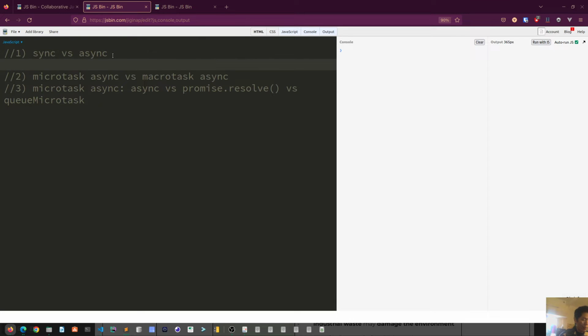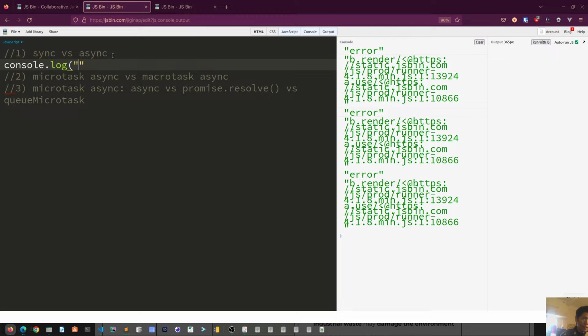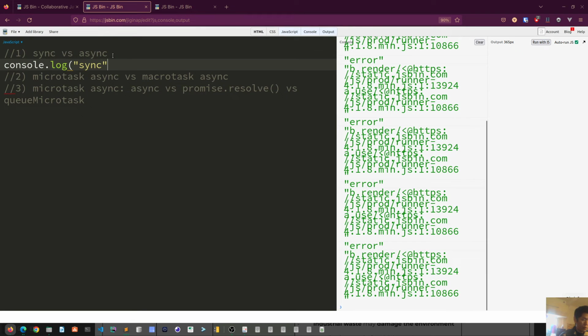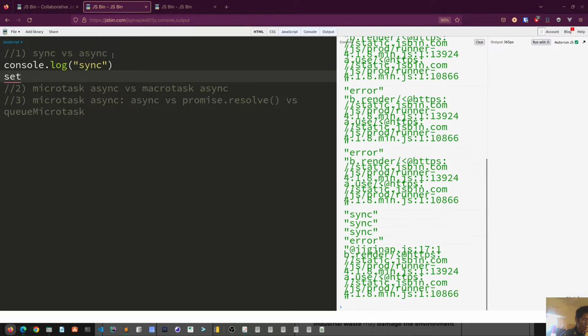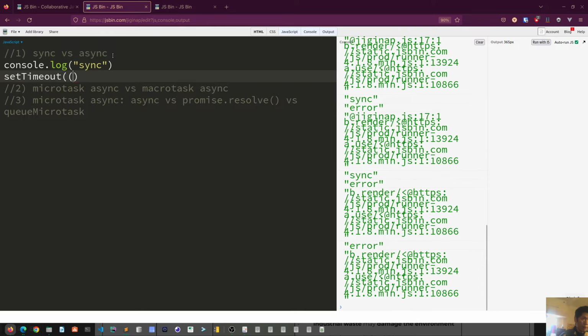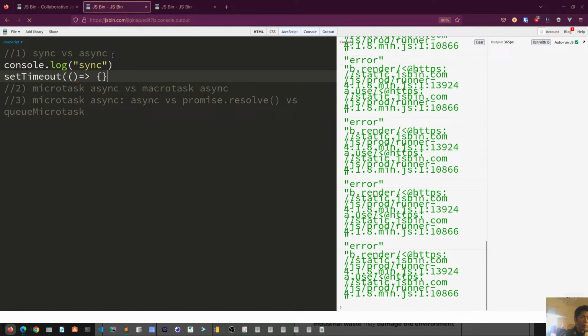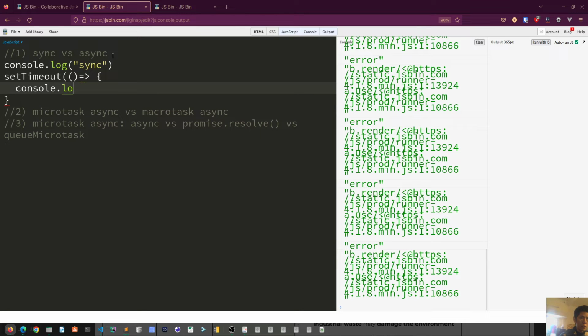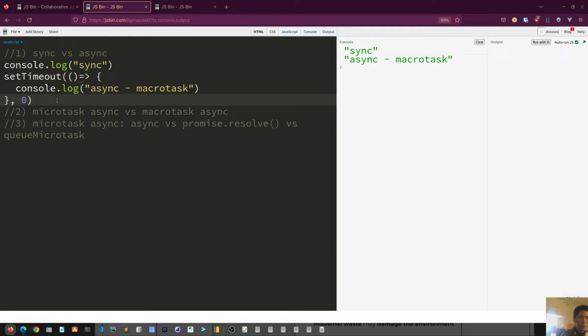So I have a very simple console log, and we know that's sync code. Then I keep writing some async code using setTimeout and just print out a simple value, console.log async. And this is a macrotask. It's going to push a macrotask here. So you might see synchronous code run first and then asynchronous code after that.